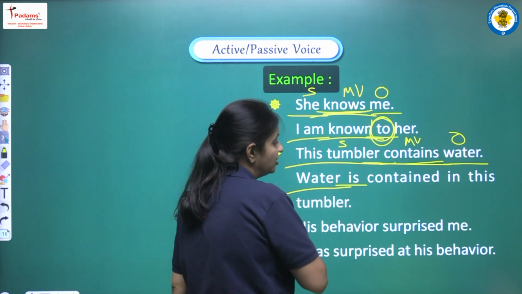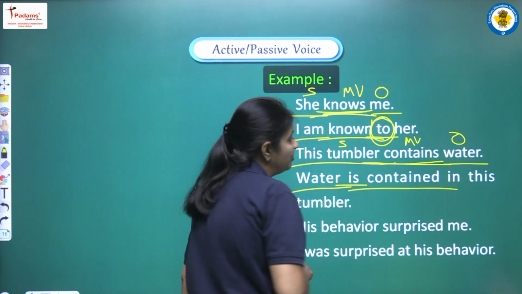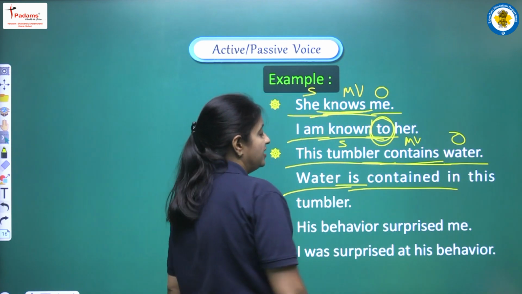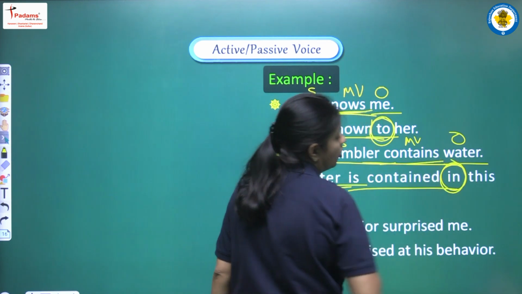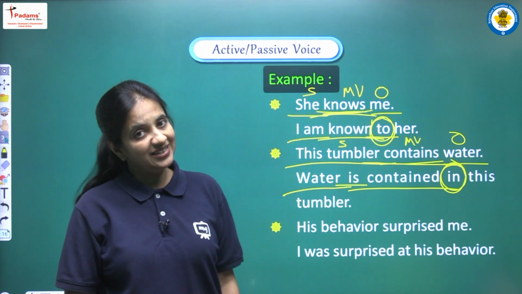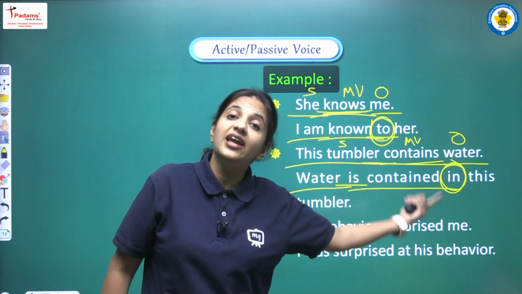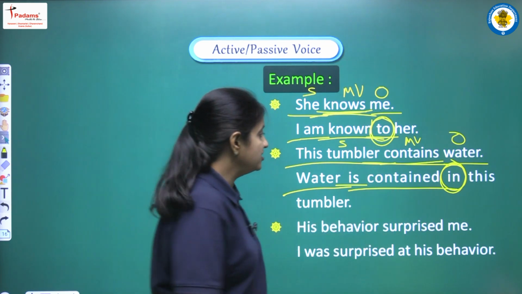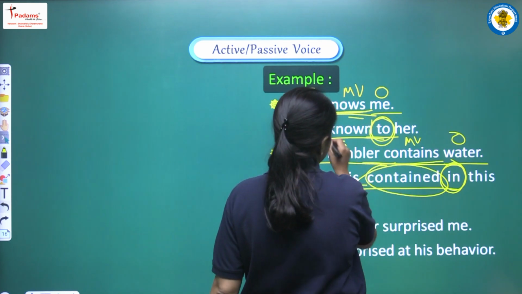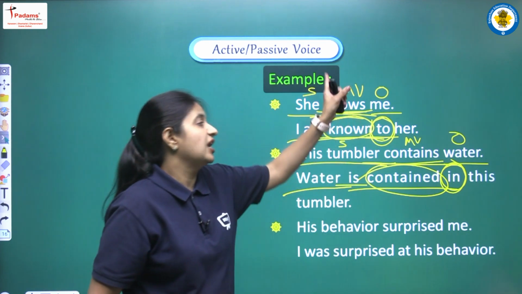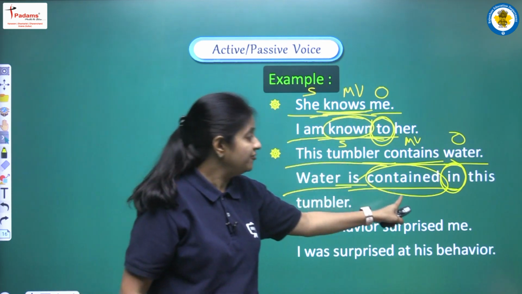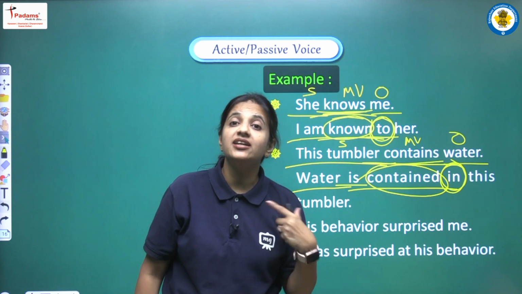So for water we are writing is, contained will be there, that is the third form, and now after contained we want to write by, but in the place of by we are writing in here. Okay, so just be very careful regarding these words. If we are having known, after known we have to write to, after contained we have to write in.